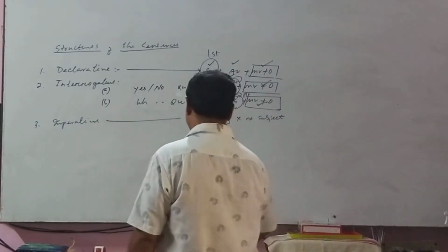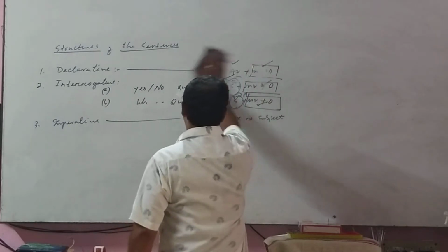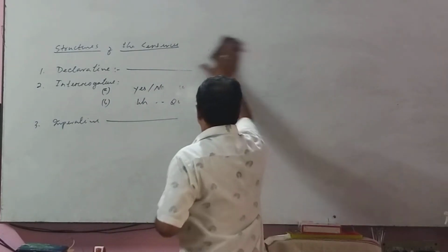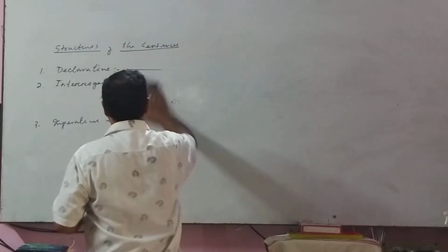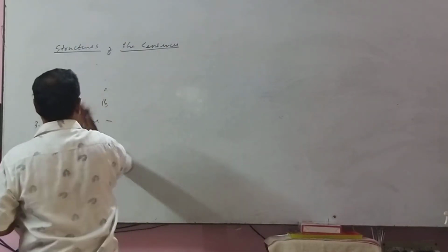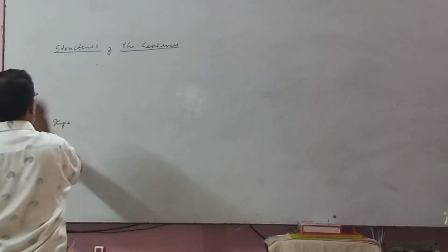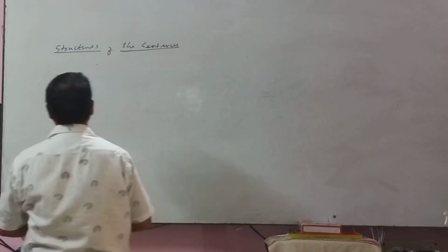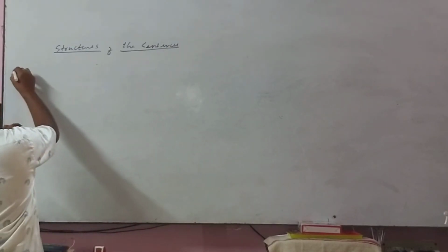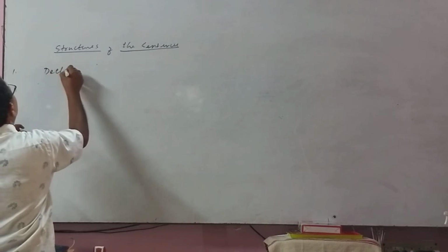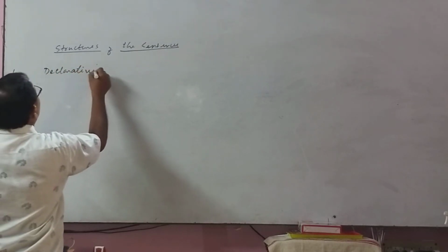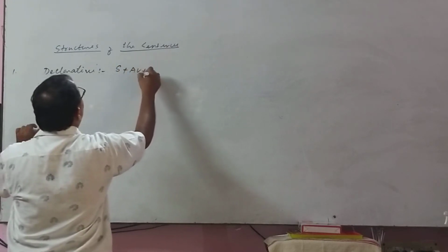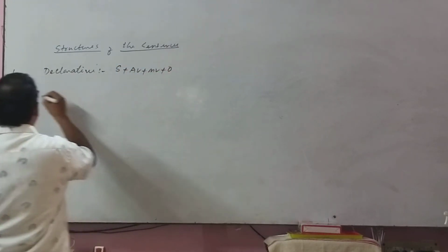Okay, dear students, again let me tell you. What did we get here? Declarative: subject plus auxiliary verb plus main verb plus object.